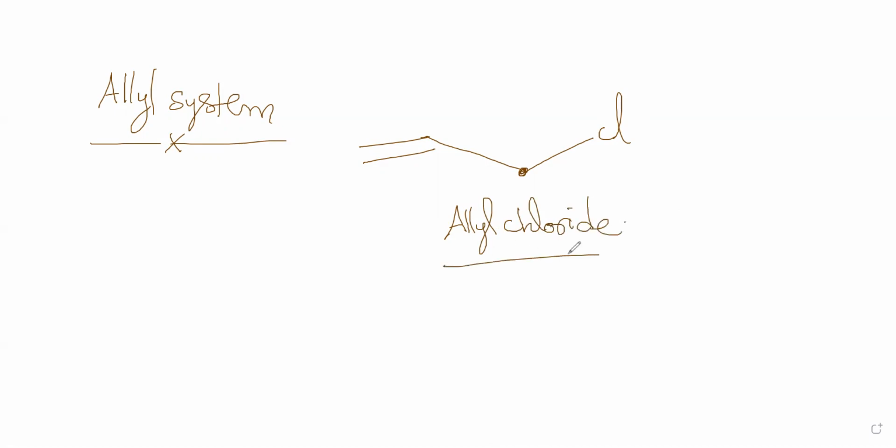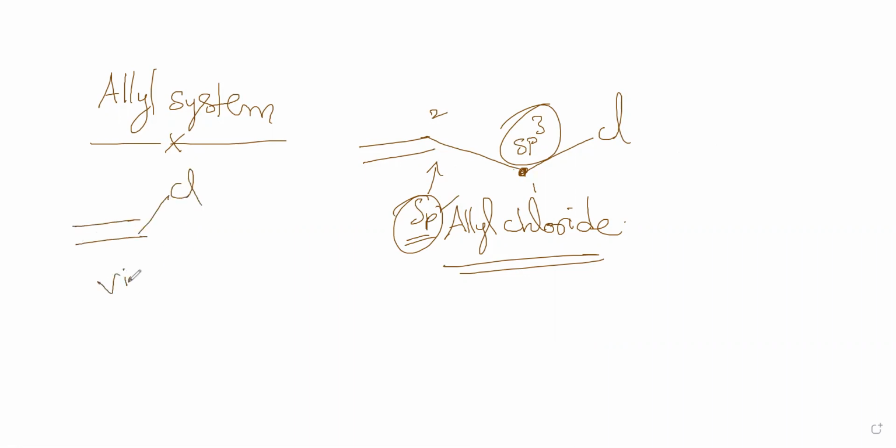So, what is this situation? How to define it? This carbon is an sp3 carbon, and when you jump just one carbon from here, the second carbon has a double bond. This will be an sp2 carbon, and this will be an sp3 carbon. When you see this kind of situation, that is called allyl. Simple. So here, this is called vinyl. This is called allyl.